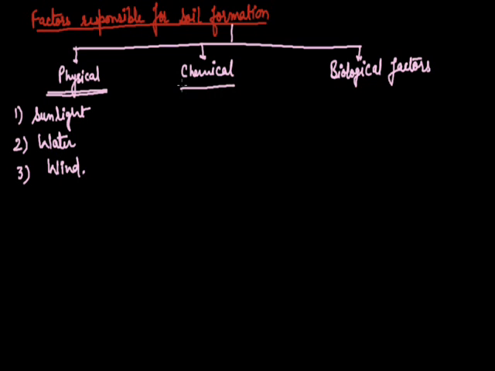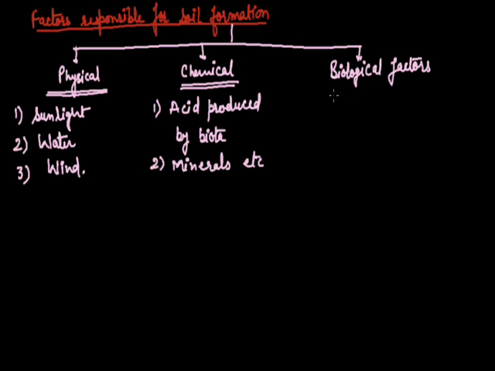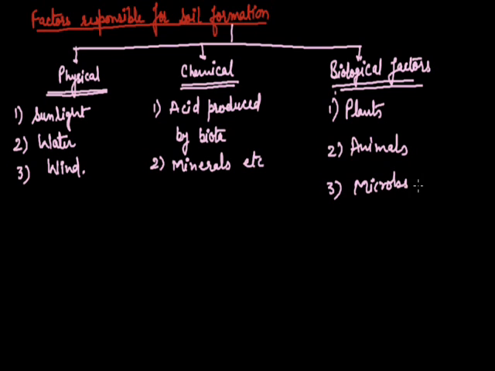In the way of chemical factors, acid produced by biota, and minerals which make the soil fertile. Just like that, in the case of biological factors, plants, animals, microbes, and their interaction are involved.